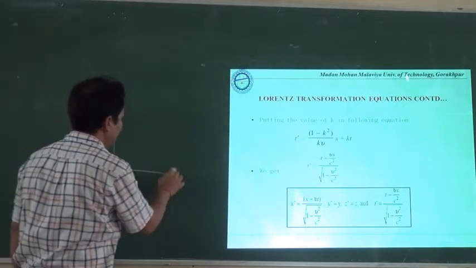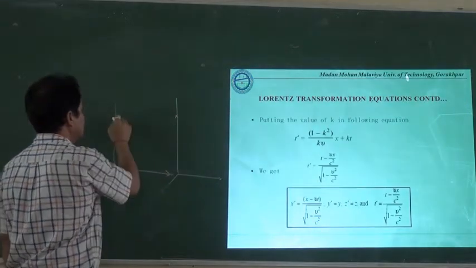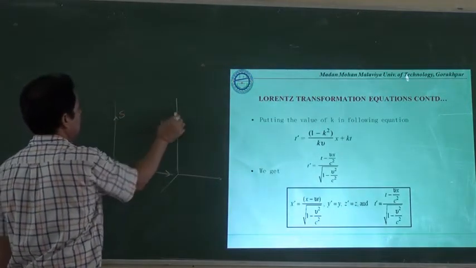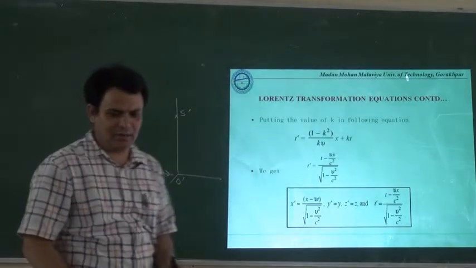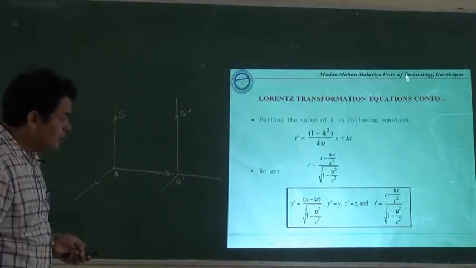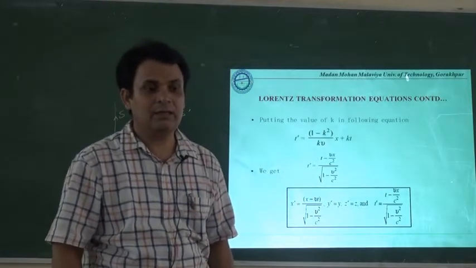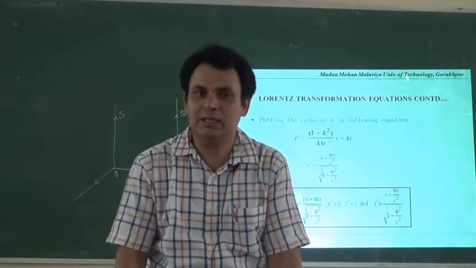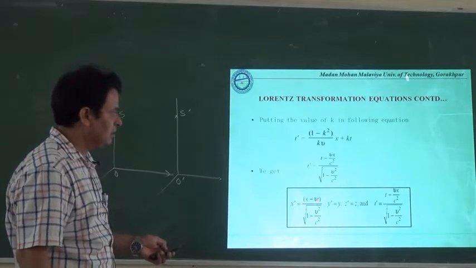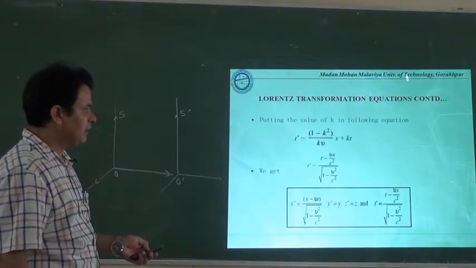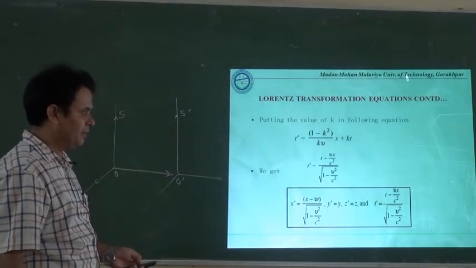For that we again have to see these two frames of reference. In these two frames of reference, we are assigning S and S dash, O and O dash. Already I have told you, the things written on the right hand side are known. Since on the right hand side we have the non-dash system or non-dash coordinates, the observation has been taken in the static frame of reference.